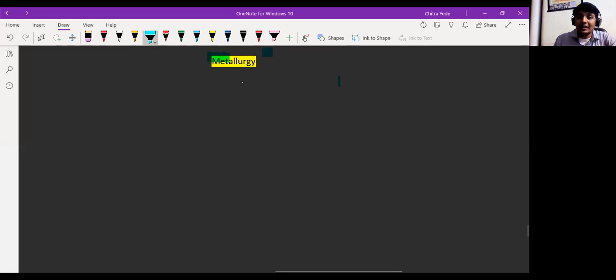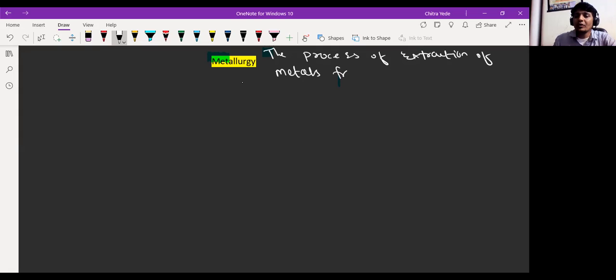So what is metallurgy? The process of extraction of metals from their corresponding ore is, or we can say are, called as metallurgy.